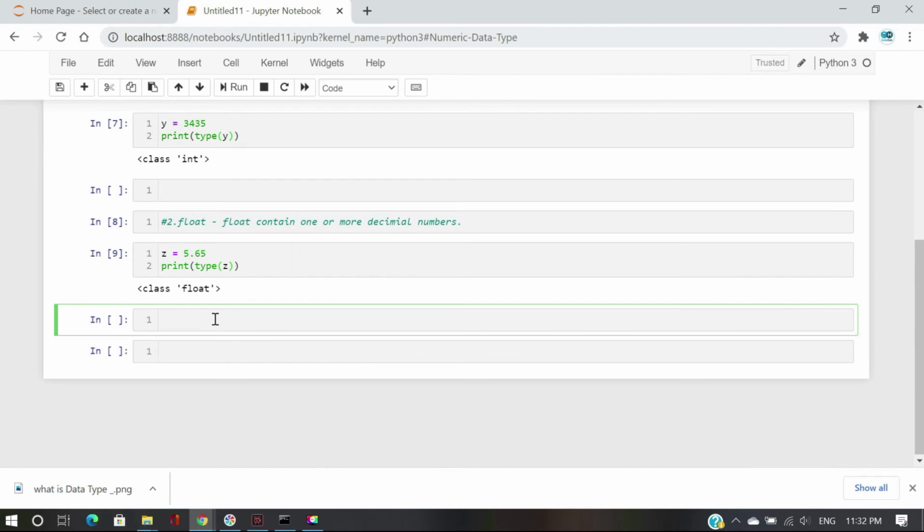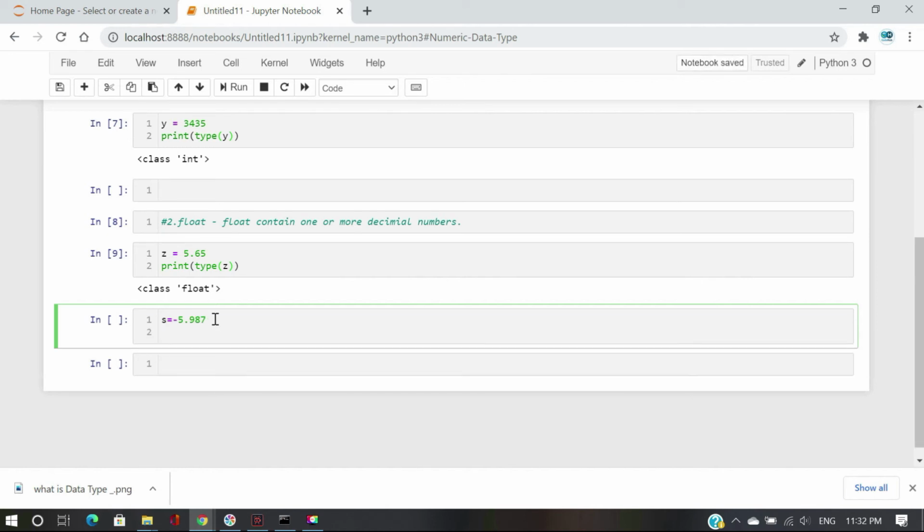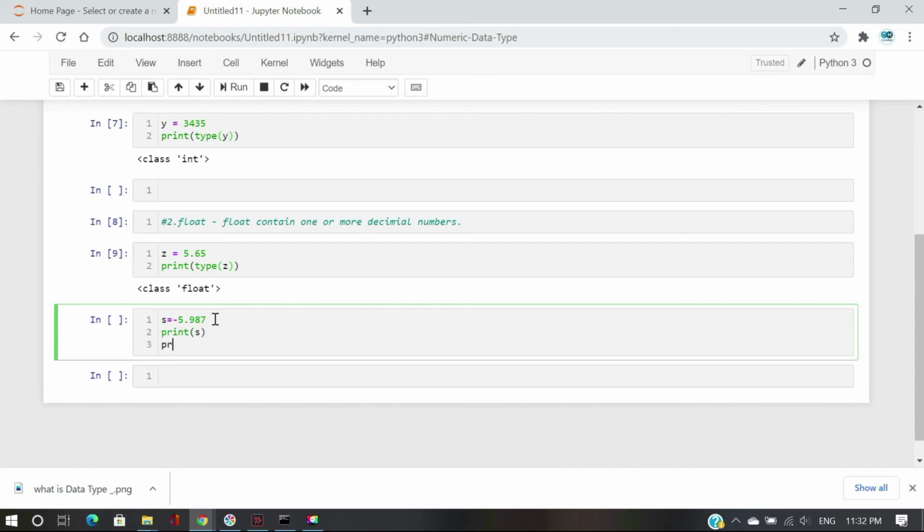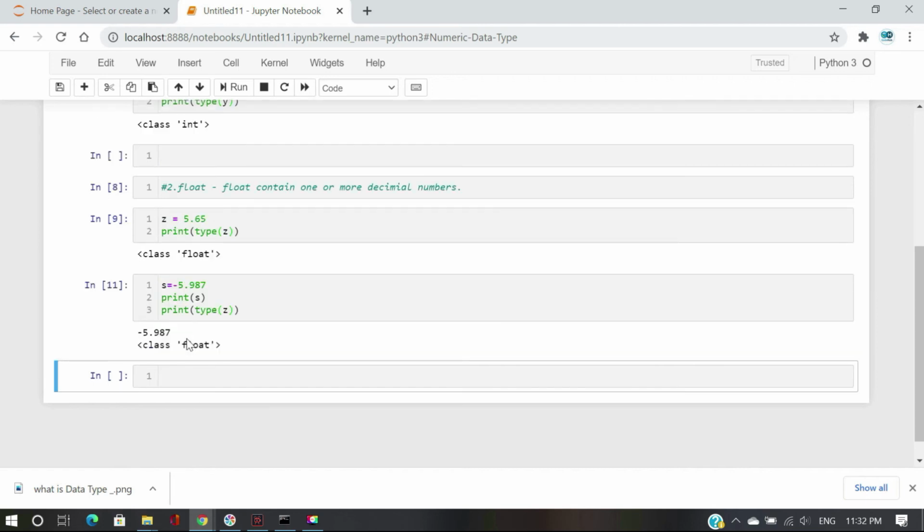Let's check negative values. Just give some data, minus 5.987, and print it, and again print type z. Yes, minus 5.987 is printed and the class name is float.